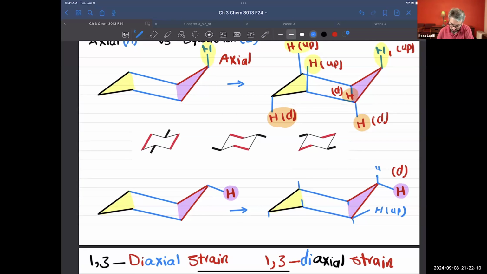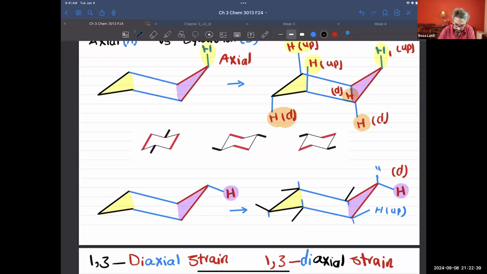So the equatorial, next one is going to be, I can draw it parallel to this line also. So let's put it here. I'm going to put it here. It's pointing down, and this one is going to be up, and here is going to be pointing down, and this one technically should be pointing this direction.